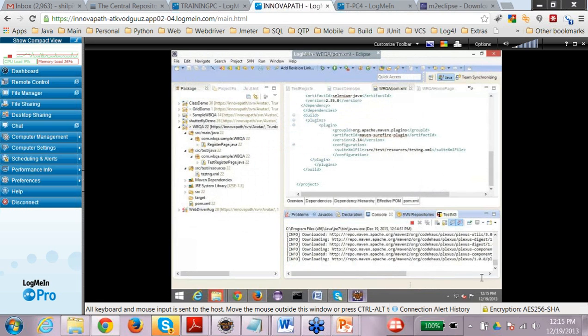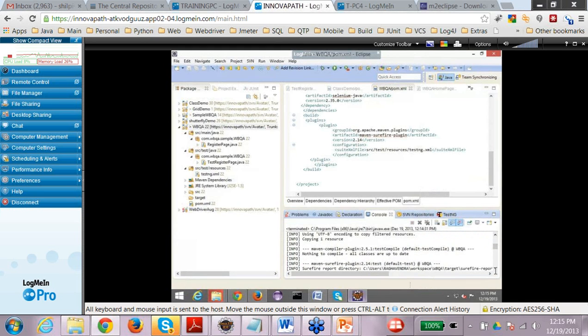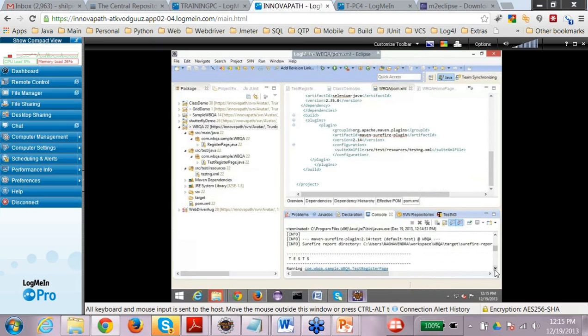And you can see the result. Okay, so it says build success and it would also tell you the results. So you can see the test results here. There were 2 runs and 0 failures, right? So locally your tests are running. Now what happens?